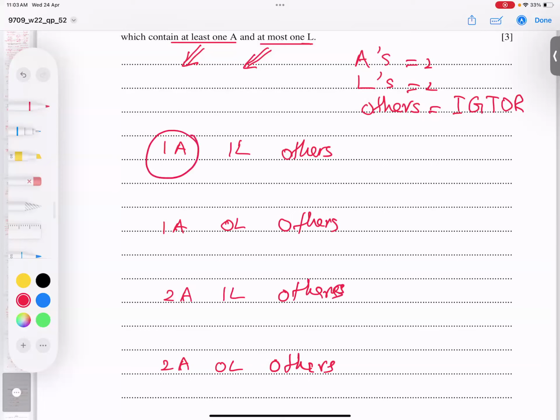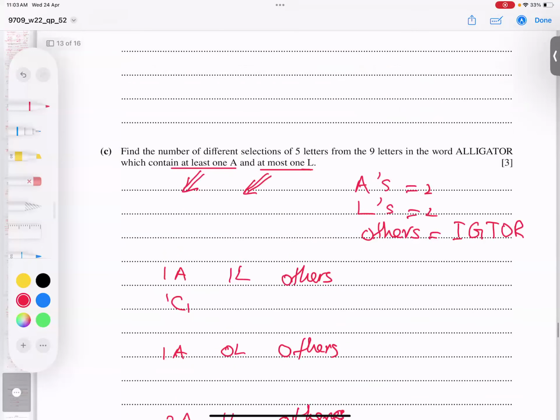So 1A, here one problem is there. Some students think we have to take 2C1. No, wrong. It's 1C1. Now ask why, sir, what is the logic behind it? For example, if there are two different letters, A and B, and I have to select one, it's called 2C1. But if they are similar, AA, and I have to select one, I say 1C1. Why?